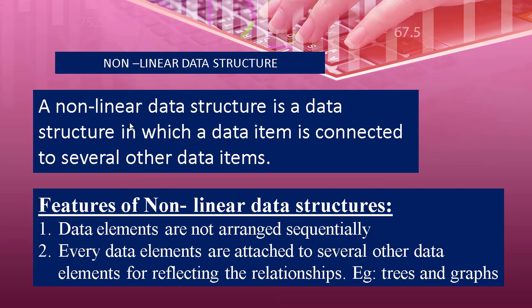So what is this non-linear data structure? It is a data structure in which a data item is connected to several other data items. So one data item will be connected to another data item, then we call it a non-linear data structure. So examples for non-linear data structure are trees and graphs. They might ask you to give an example for non-linear data structure. Then trees and graphs are the examples. Or they might ask you, what is non-linear data structure? So there are different questions that can be expected from this chapter.